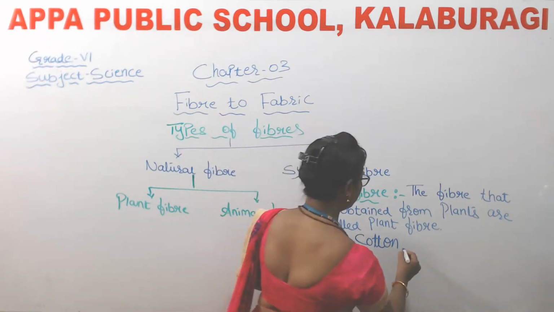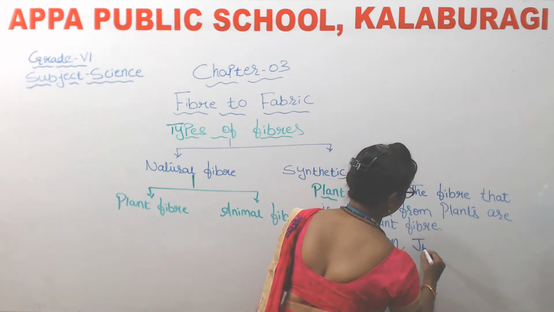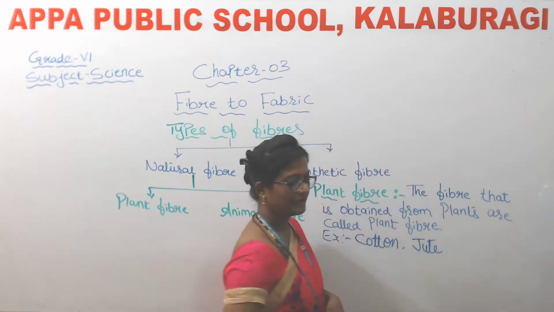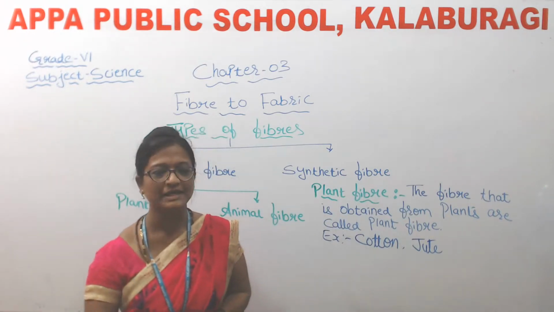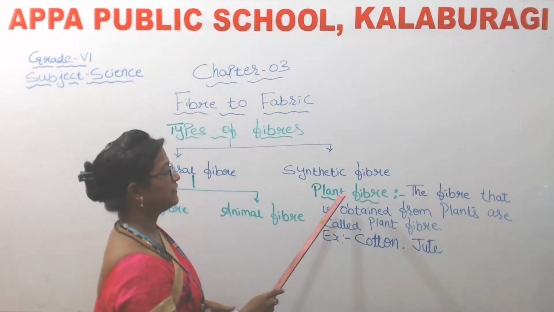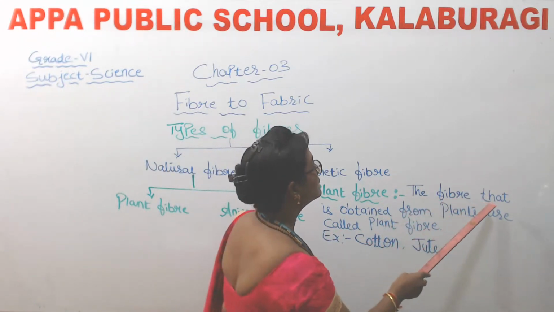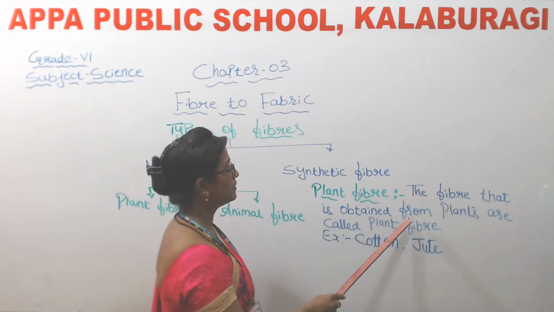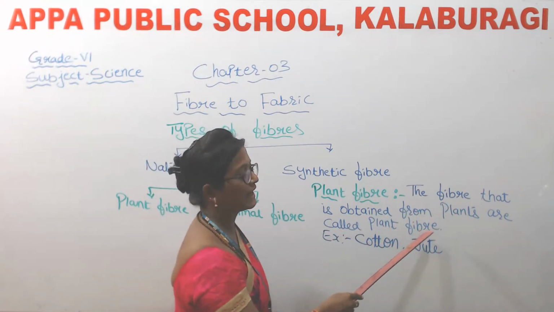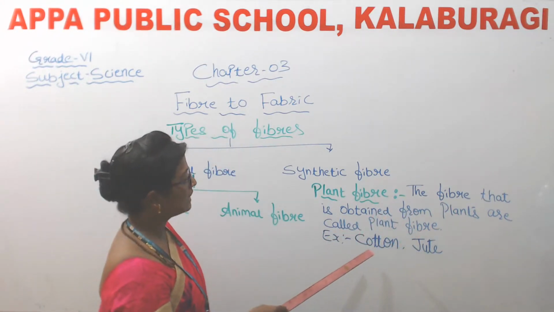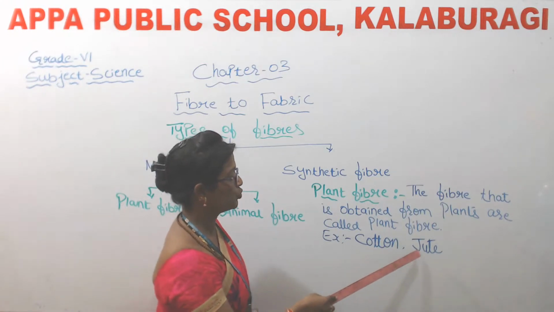And even we get jute also from plant. Okay? So the fiber that is obtained from plants are called plant fiber, and the examples are cotton, jute.